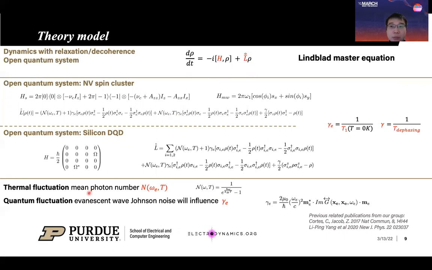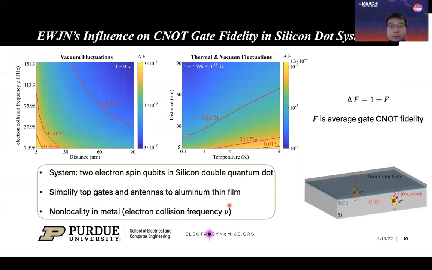So thermal fluctuations will induce spin-qubit thermally activated stimulated emission, and the strength depends on the mean photon number in the environment. Also, the strengths of both thermal and vacuum fluctuations are related to the spontaneous emission rate, which is gamma E.